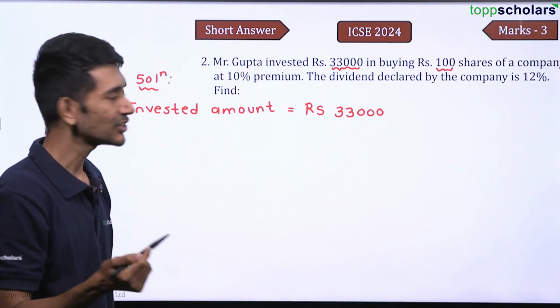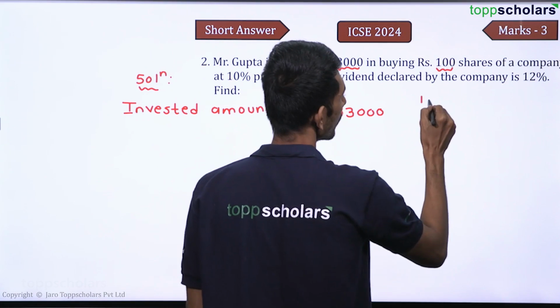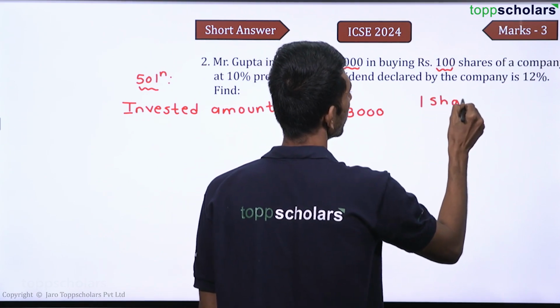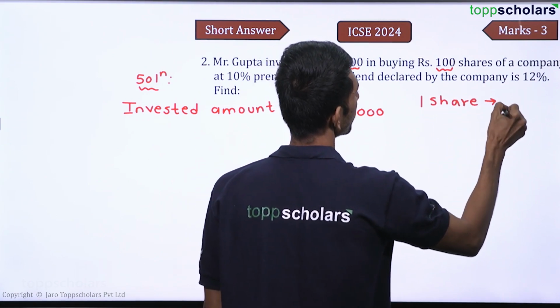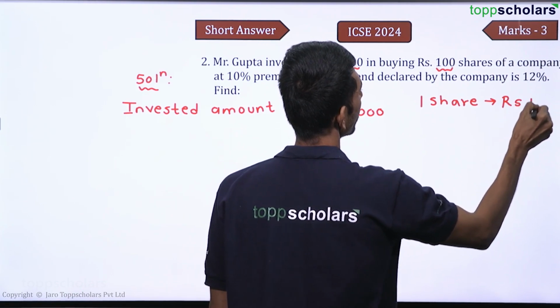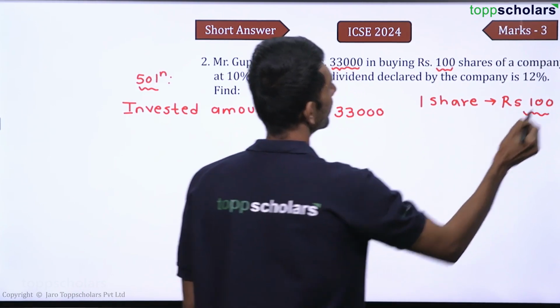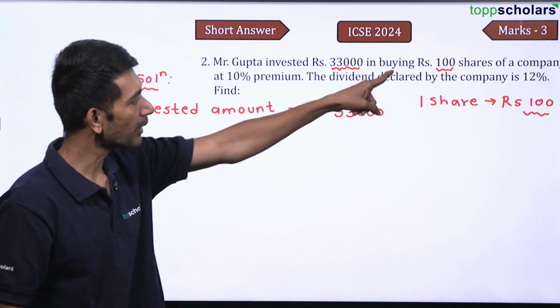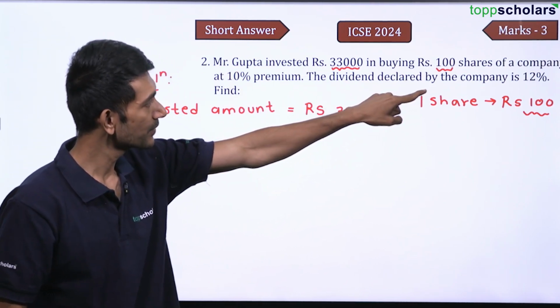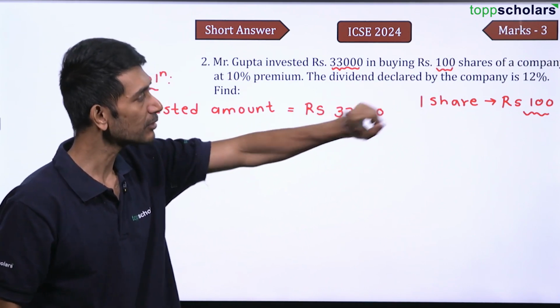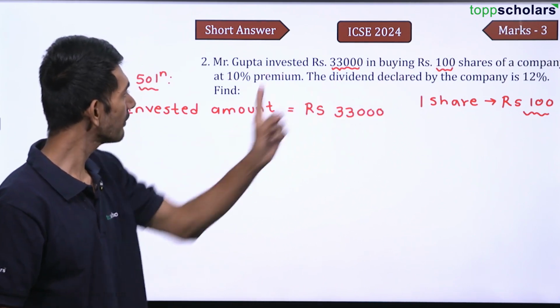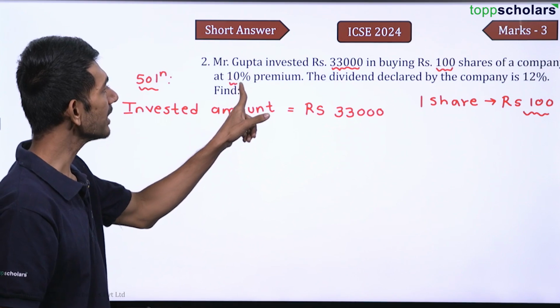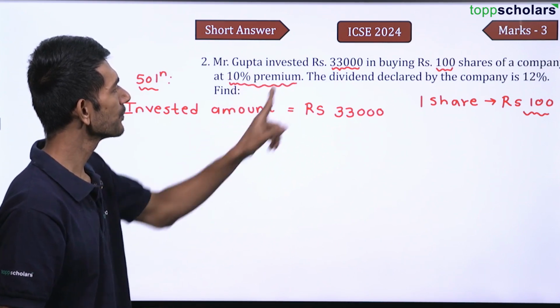The price of one share is how much? One share, the price is rupees 100. So Mr. Gupta invested 33,000 rupees in buying rupees 100 shares. That means the price of one share is rupees 100 of a company at 10% premium, right?